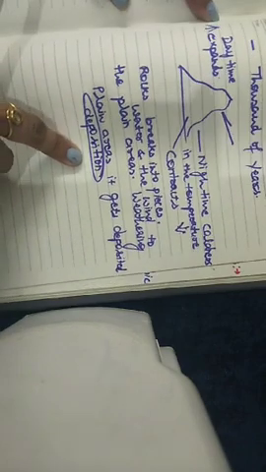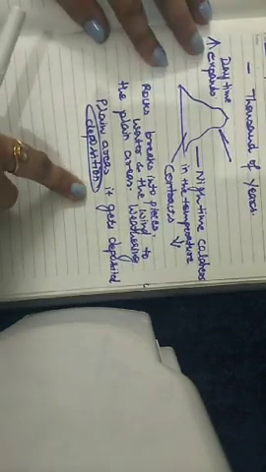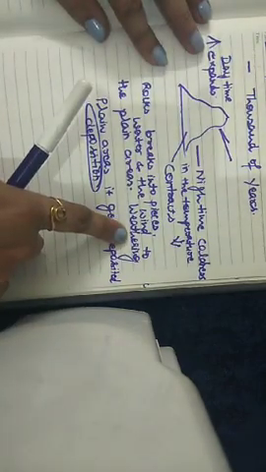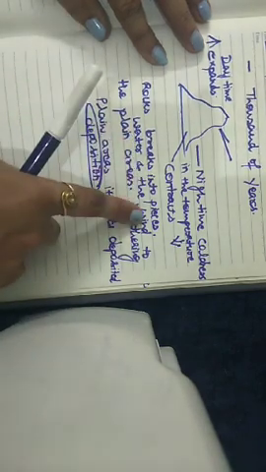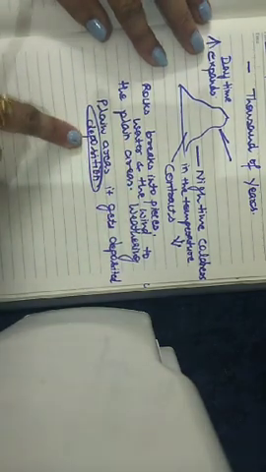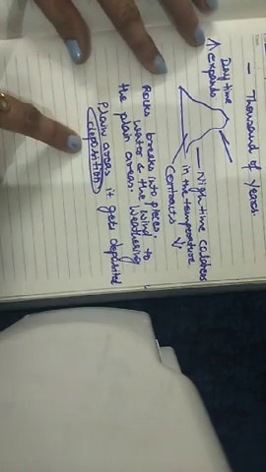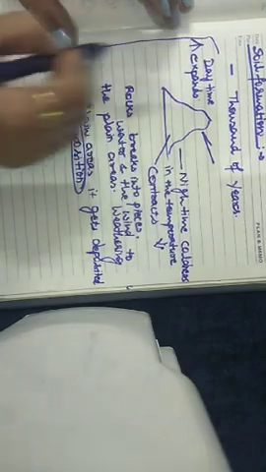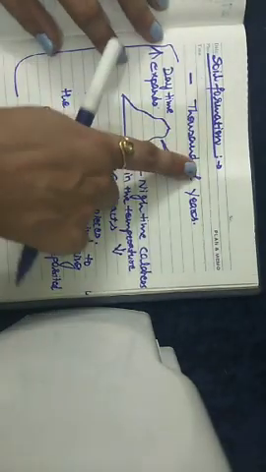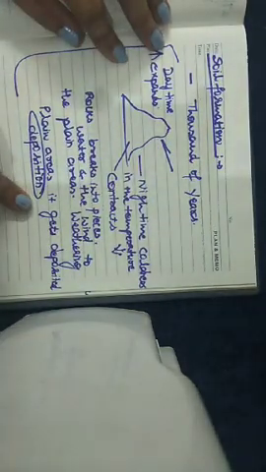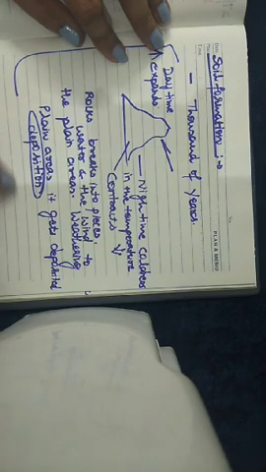The places where it gets deposited after the weathering, with the flow of the water and the wind, in the plain area or riverine area, is called deposition. So this is the entire procedure of how the soil is formed, how it comes to the plain area and how it gets deposited.